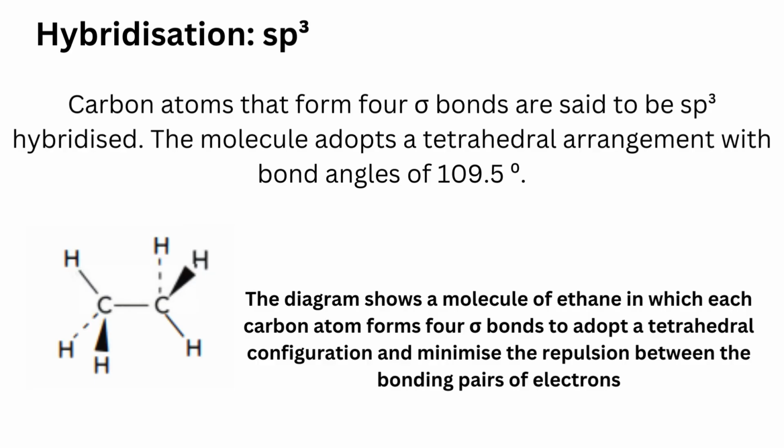In sp3 hybridization, carbon atoms that form 4 sigma bonds are said to be sp3 hybridized. The molecule adopts a tetrahedral arrangement with bond angles of 109.5 degrees. This diagram shows a molecule of ethane in which each carbon atom forms 4 sigma bonds to adopt a tetrahedral configuration and minimize the repulsion between the bonding pairs of electrons.